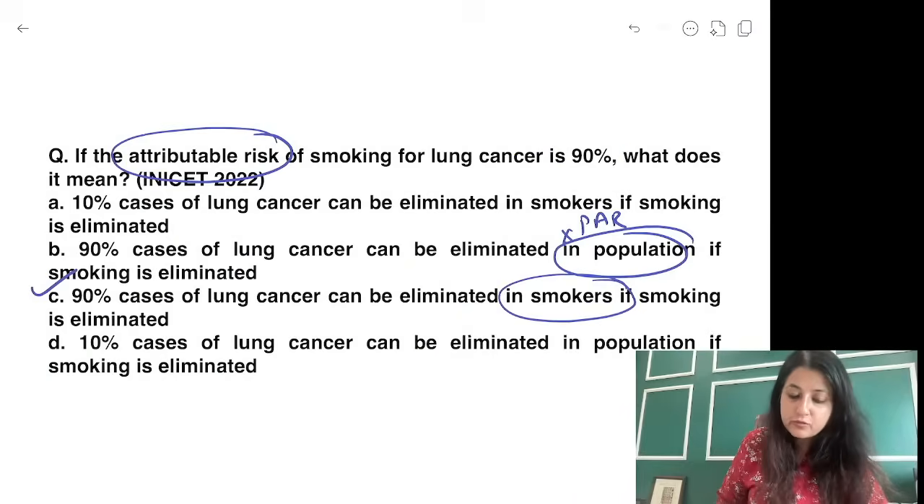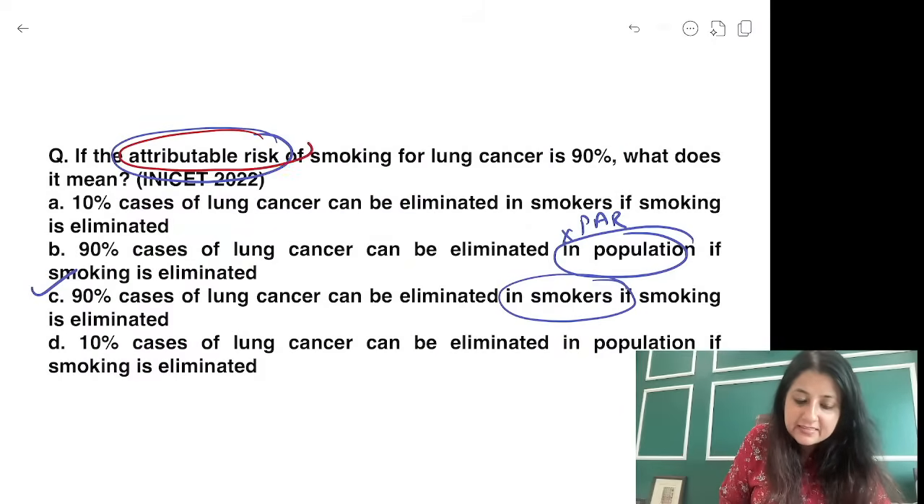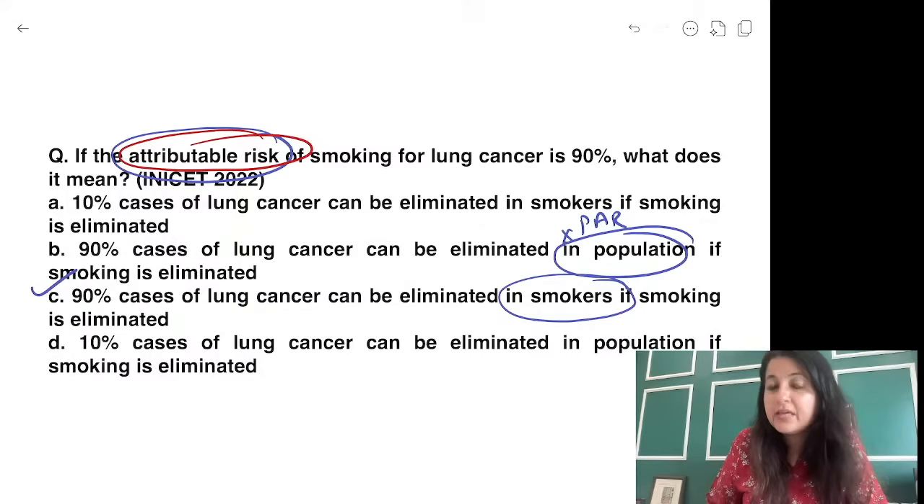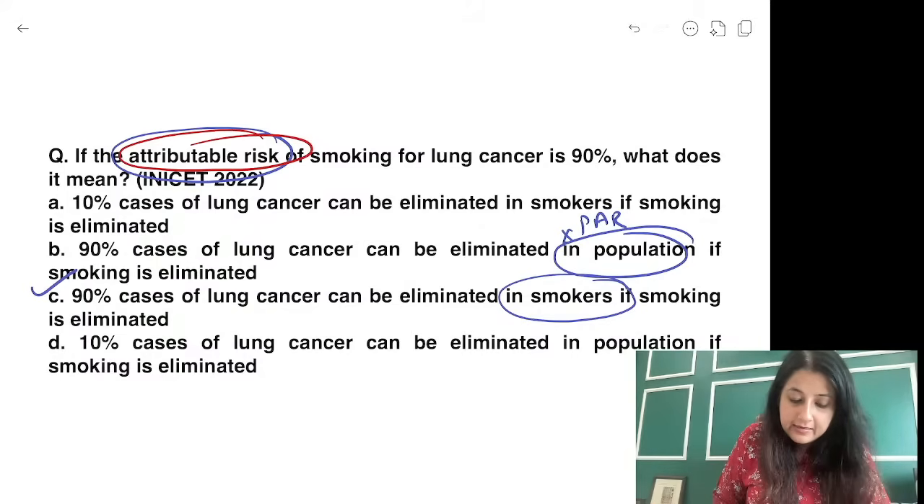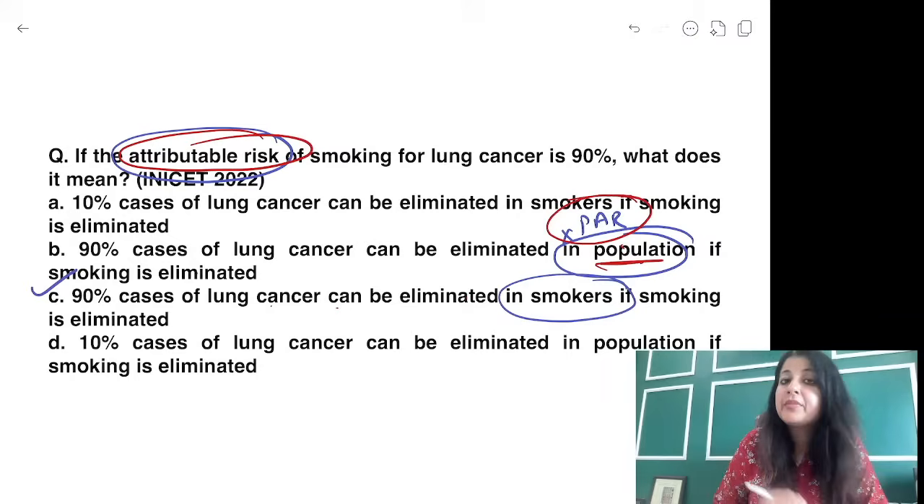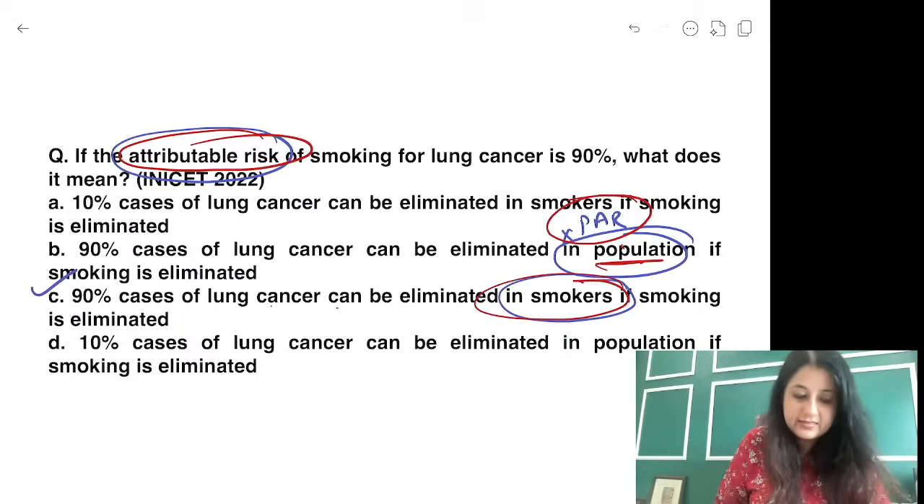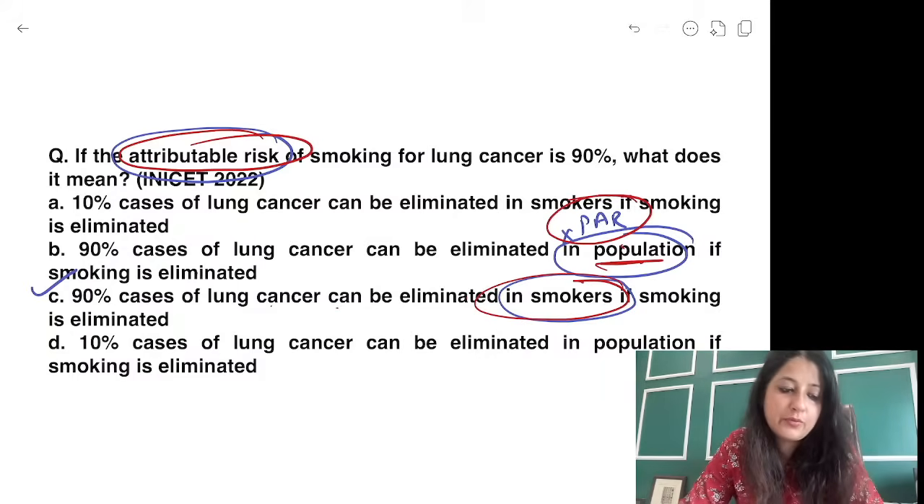Now go back to this question. The question asked attributable risk. So किसमें देखना है? 90% of cases of lung cancer can be eliminated in population. No. If I say population, it is PAR. If I say exposed group only in smokers, then it is your attributable risk.